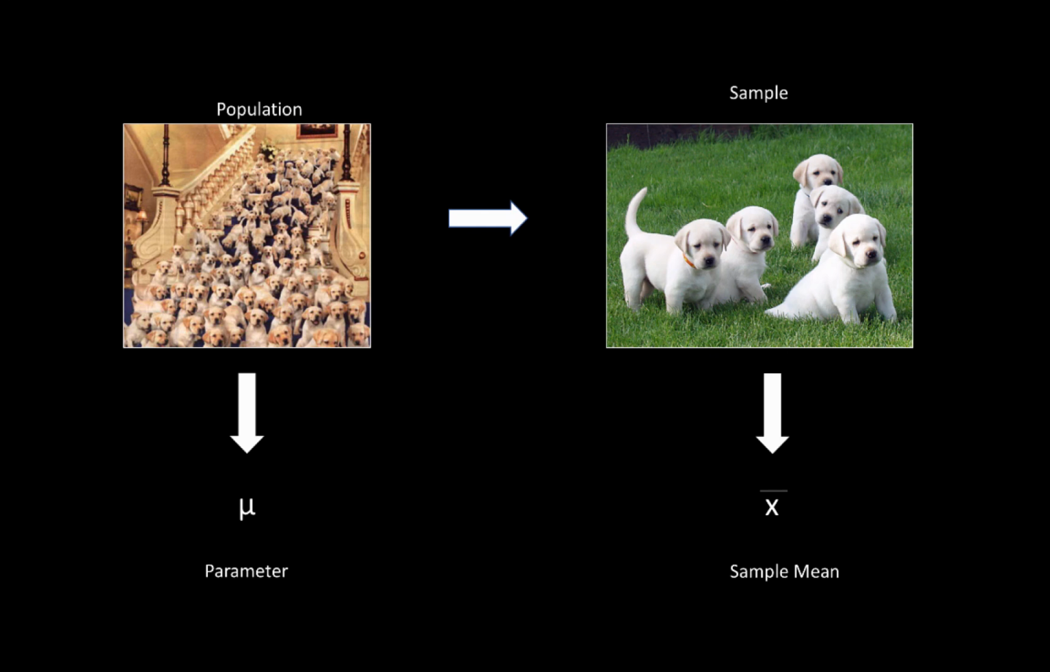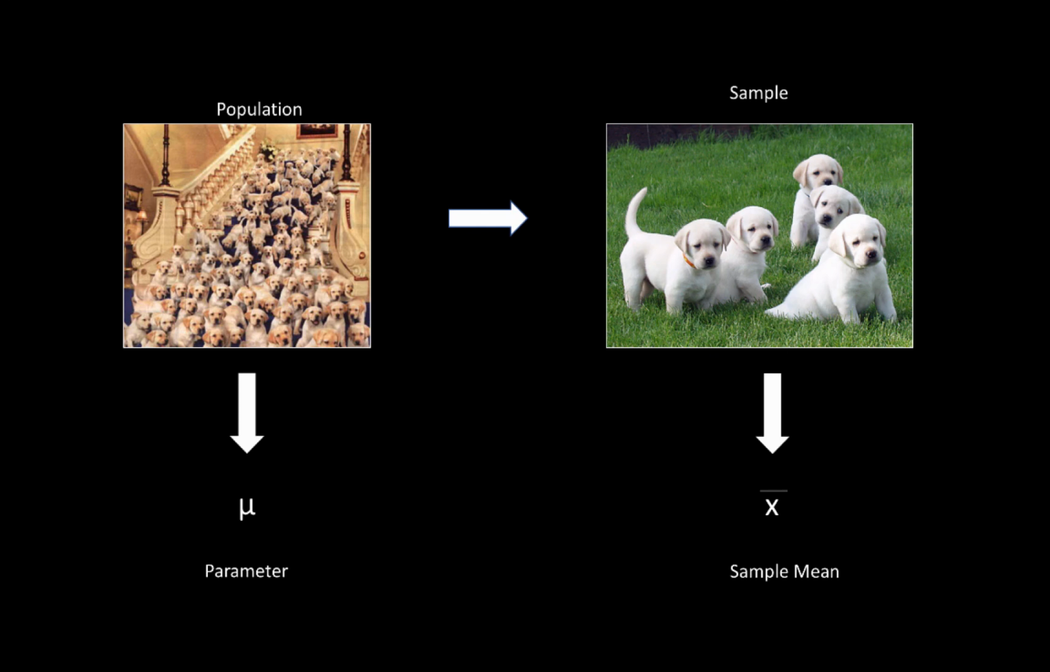That becomes your population, all the puppies. We want to measure some statistic about the population. So say the average size of an 8-week-old yellow lab puppy. So here we have a whole bunch of yellow lab puppies. All the puppies are the population. We want to measure their average size.